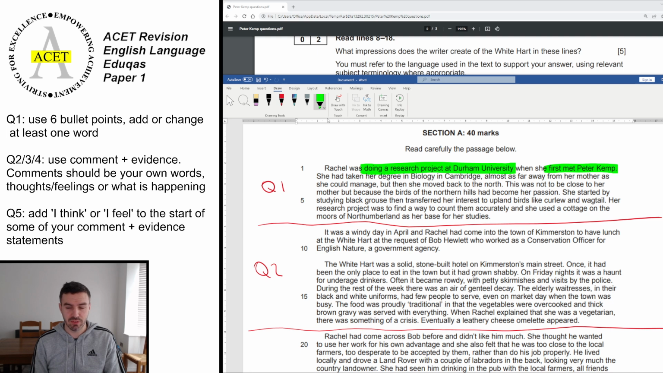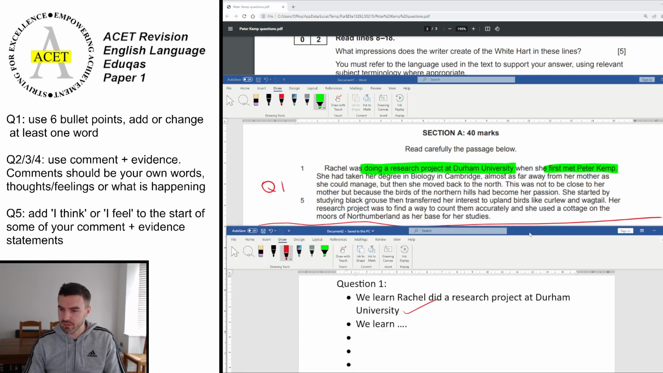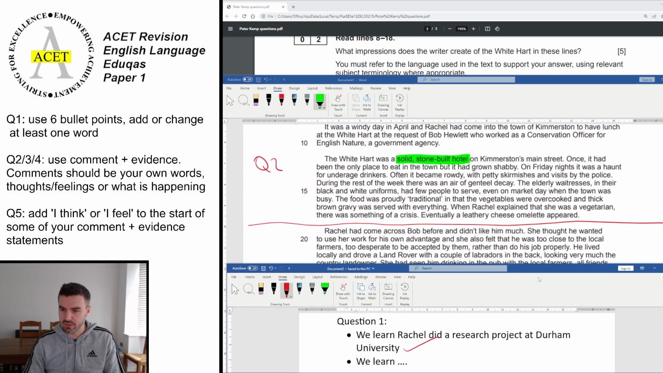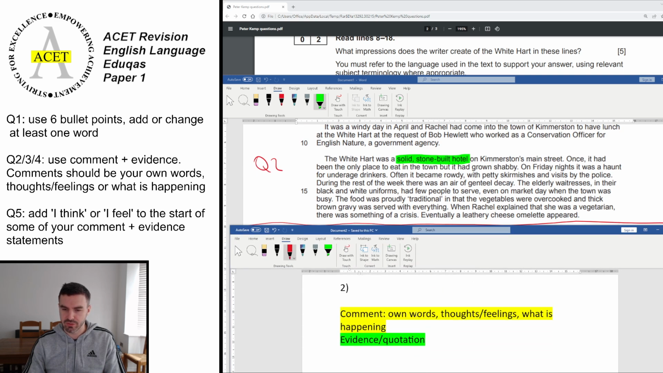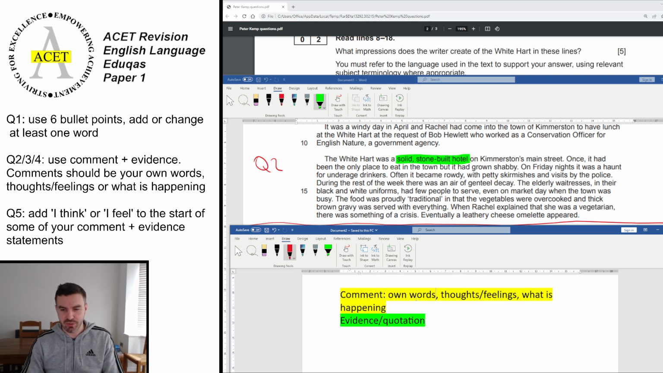So highlight the bit that you think should be the correct answer. And of course, it's solid stone-built hotel. Now, because this is question 2, that means we have to use comment and evidence, as you know. If I bring up my model here, there we go, got a bit of space now. Let's scroll down. Comment and evidence is either putting it into your own words, or saying thoughts and feelings of what's happening. If a building is solid, stone built, I think probably the best one to use here is going to be your own words.